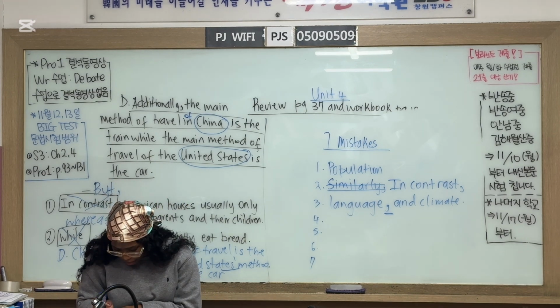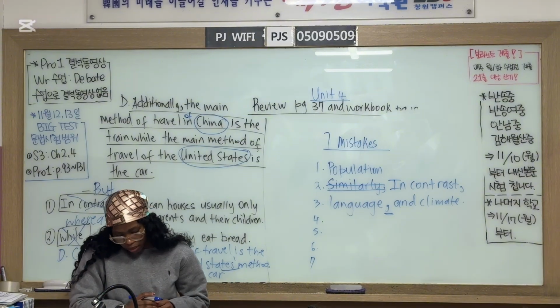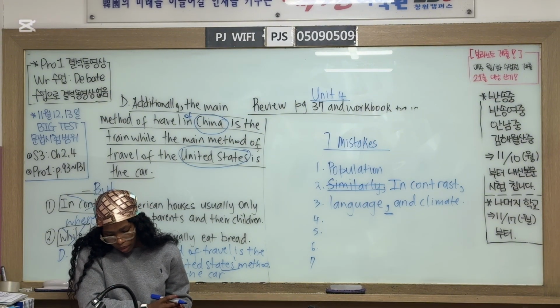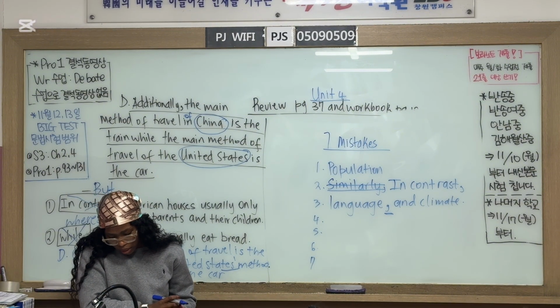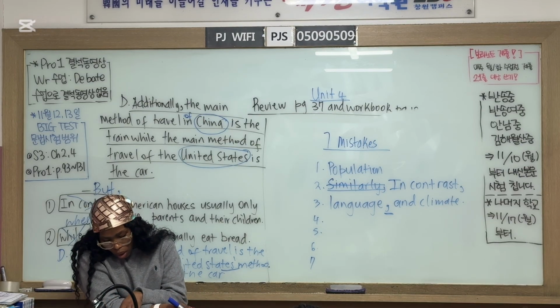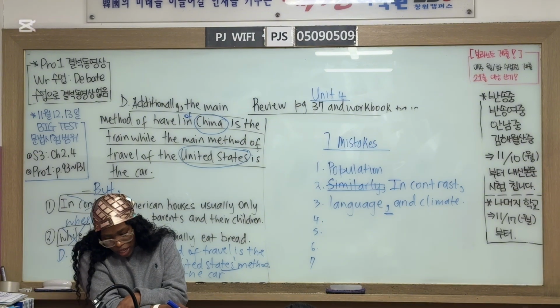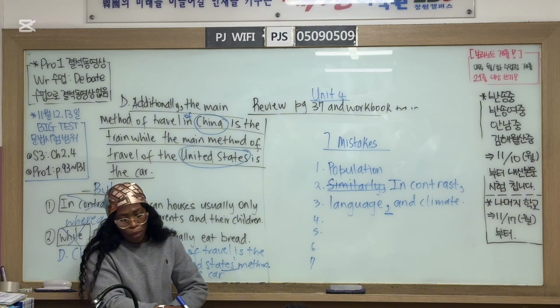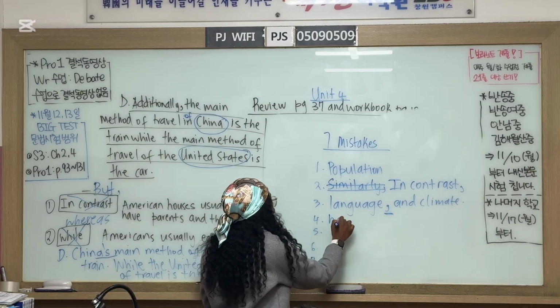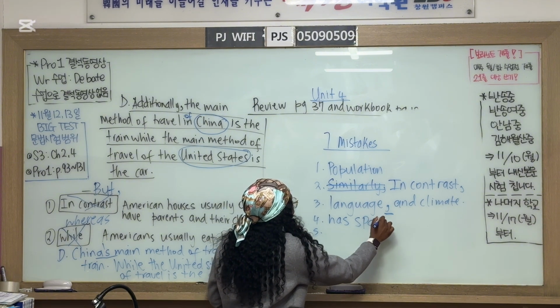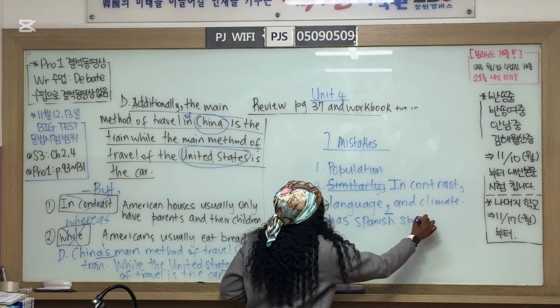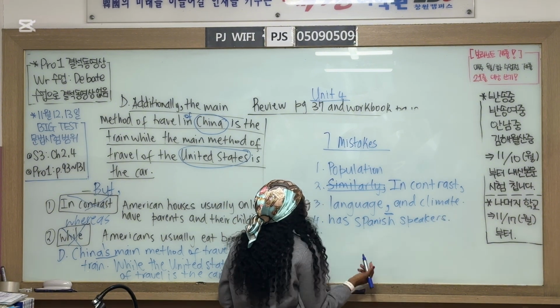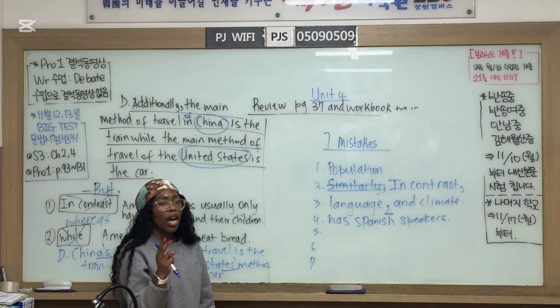Both countries have Spanish speakers. Both countries has to have. Okay, so "both countries has Spanish speakers." Change "has" to "have." Both countries have Spanish speakers. Good. Okay, because it's 2 countries.